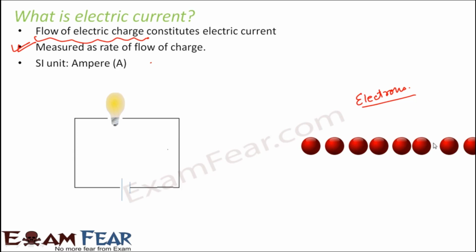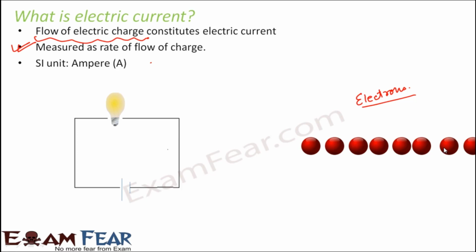So, if these electrons, which are drawn as balls here for better understanding, are moving really fast one after another, that means a huge amount of current will be flowing through the wire. But if these balls are moving very slowly, that means a very small amount of current is flowing through the wire. So basically how fast these electrons are moving would decide how much electric current is flowing through the wire.